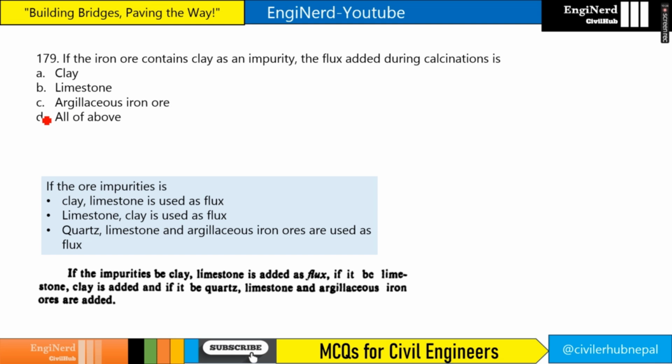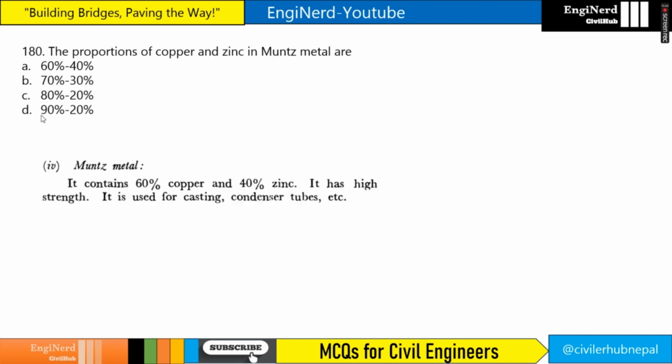If the iron ore contains clay as an impurity, the flux added during calcination is, if it is clay, then it will be limestone, right? If it is limestone, then it will be clay. And if it is quartz, it will be limestone and argillaceous iron ores. So here the answer will be limestone.